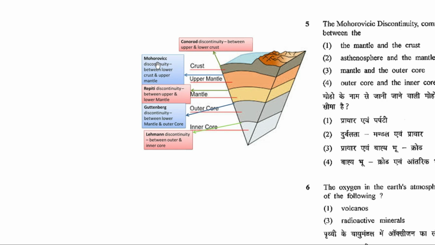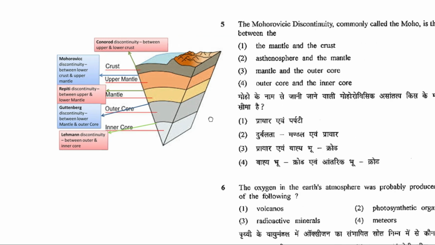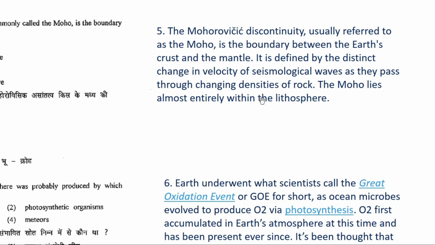And then you have your Mohorovicic discontinuity between your crust and upper mantle. That is, this Mohorovicic discontinuity is found between your crust and mantle. Okay. Now let's look at the explanation.